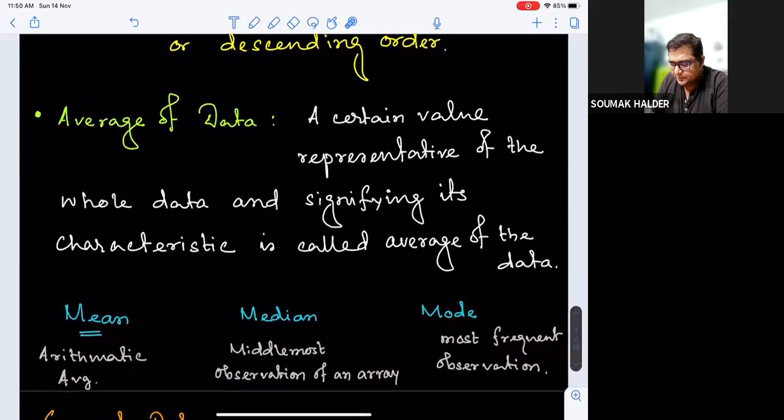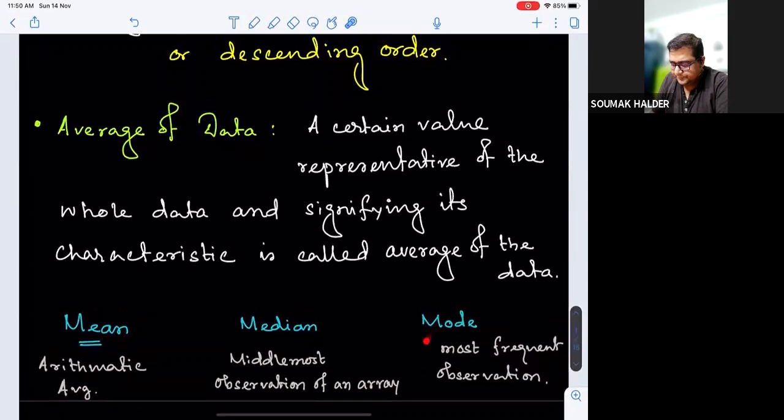I'm resizing the page a bit. Is it completely visible now?